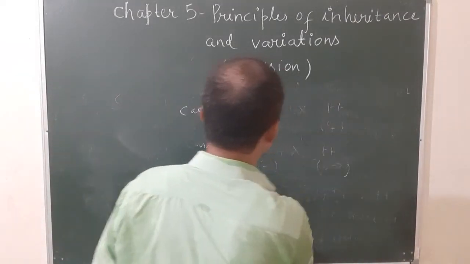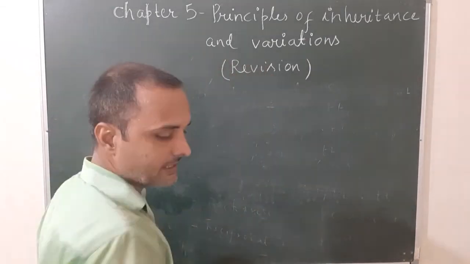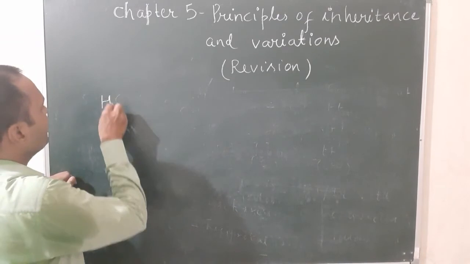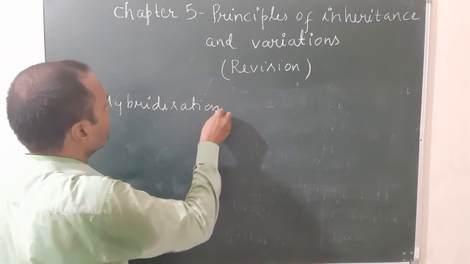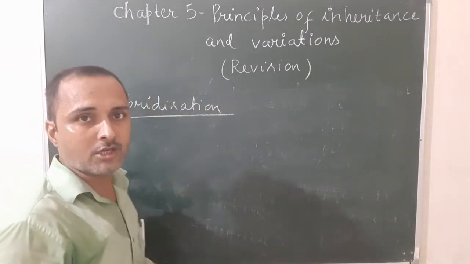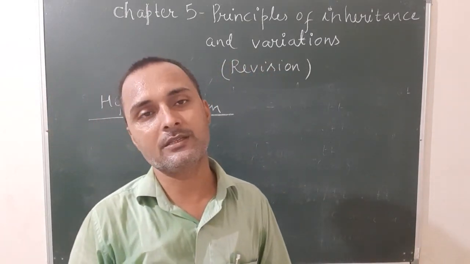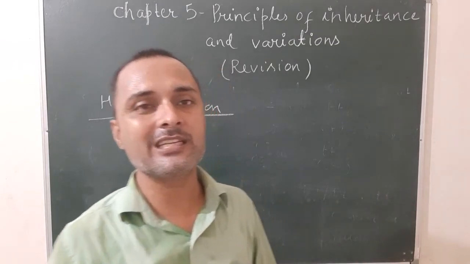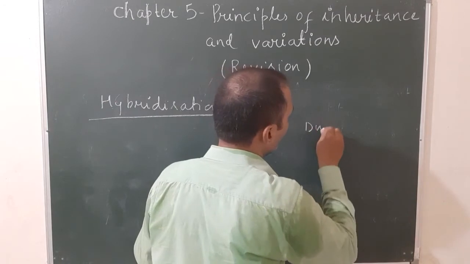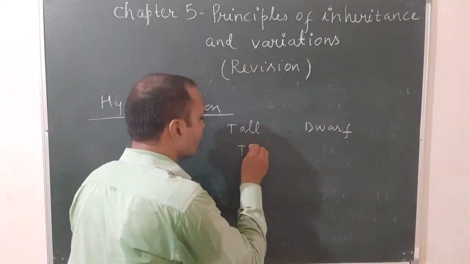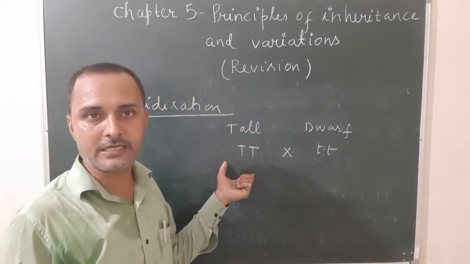Let's see next one. What is hybrid and what is hybridization? The method of crossing between two genetically different plants is known as hybridization. Genetically different means they have different genotypes. For example, a tall plant crossed with a dwarf plant. The tall plant has genotype capital T and the dwarf plant has small t. This is known as hybridization.